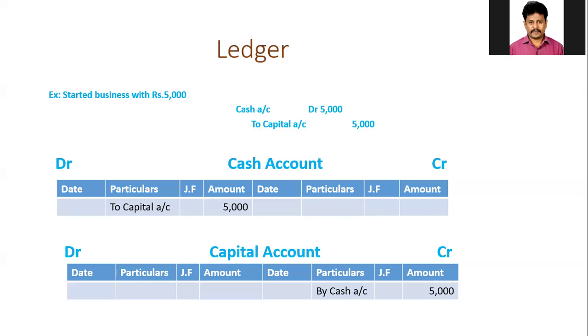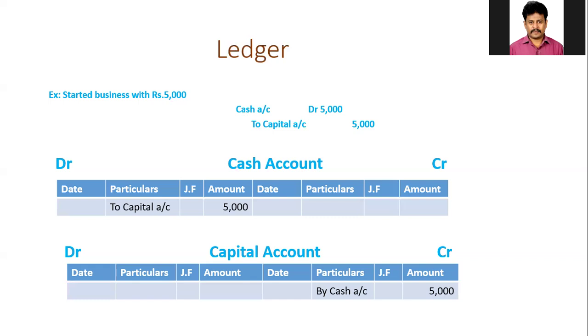The cash account is debited in the entry. All of you can observe in the entry, the cash account has been debited. So in the ledger also the cash account has been debited. I have taken the 5,000 rupees amount on the debit side in the cash account. Am I right? Because the cash account has been debited in the entry. So as per the first part of the ledger posting rule, the concerned account debited in the journal should be debited in the ledger. I have taken the amount on the debit side in the cash account, but the reference is given with the opposite aspect, that is capital account.